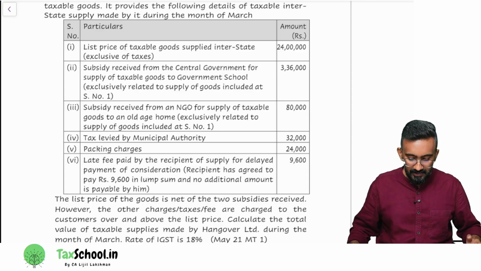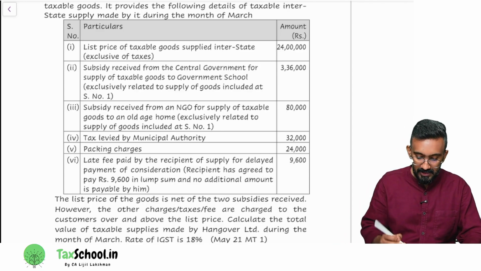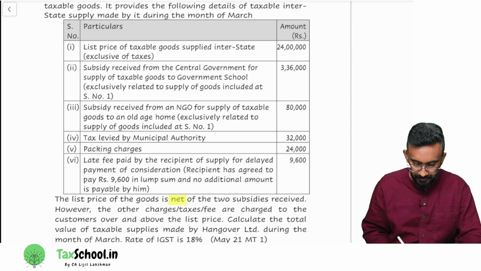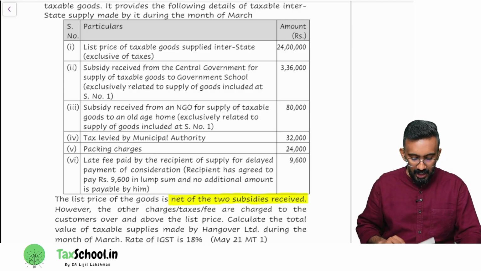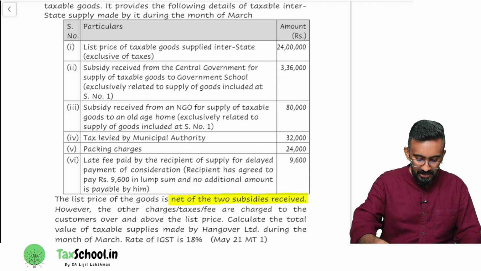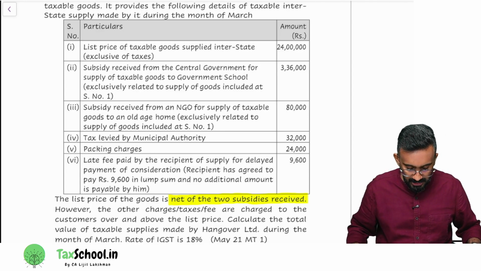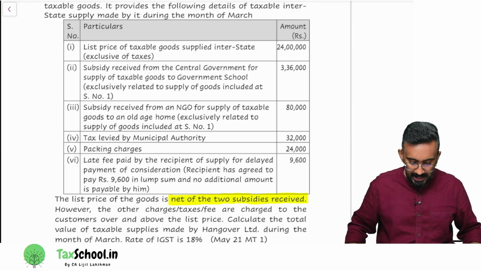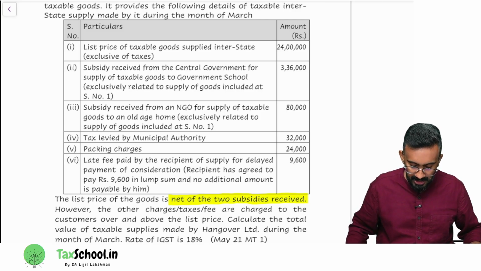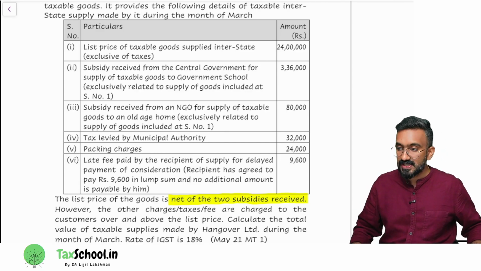The list price of the goods is net of the 2 subsidies received. These small things are very important. However, other charges, taxes, fee are charged to the customer over and above the list price. Calculate the total value of taxable supply made by Hangover Limited during the month of March. Rate of IGST is 18%.